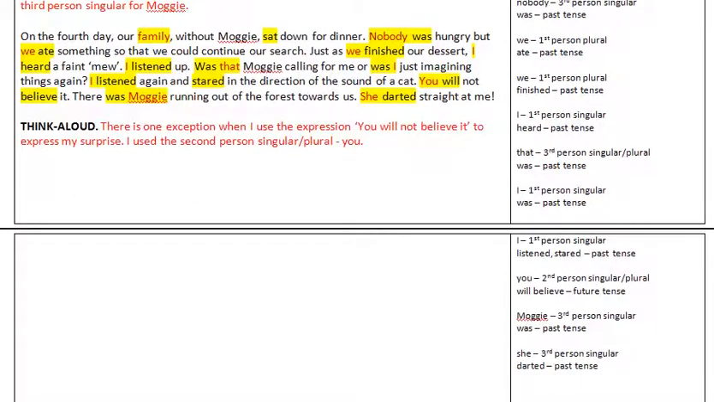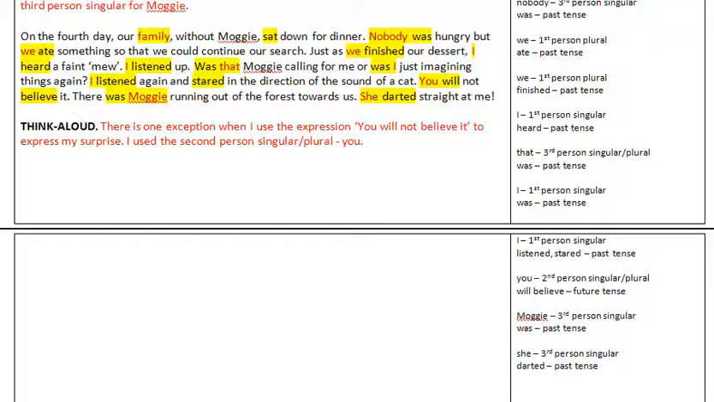On the fourth day, our family, without Maggie, sat down for dinner. Nobody was hungry, but we ate something so that we could continue our search. Just as we finished our dessert, I heard a faint meow. I listened up. Was that Maggie calling for me, or was I just imagining things again? I listened again and stared in the direction of the sound of a cat. You will not believe it. There was Maggie running out of the forest towards us. She darted straight at me.